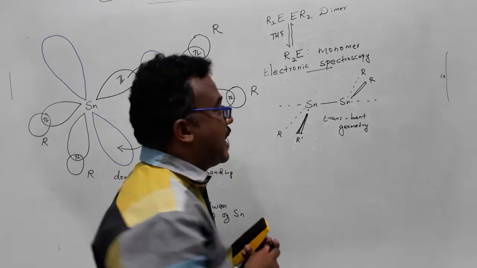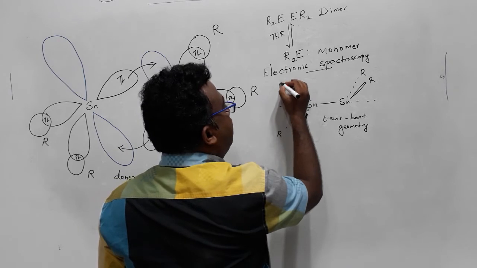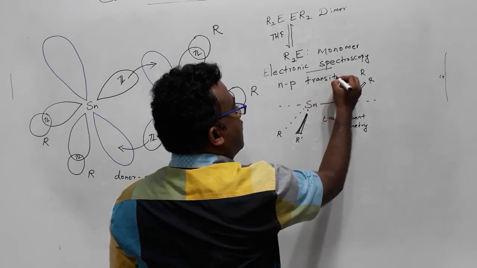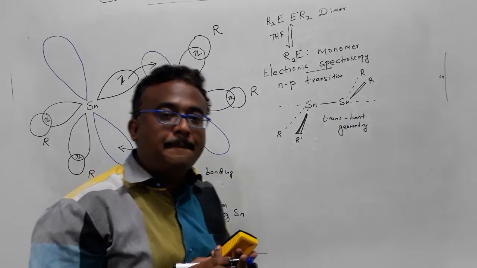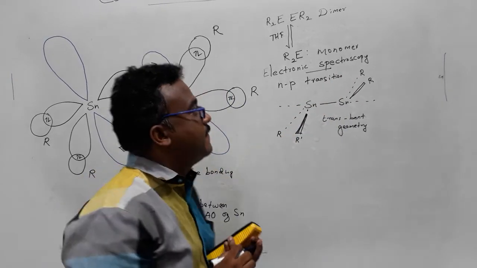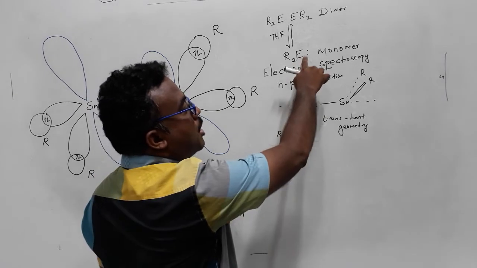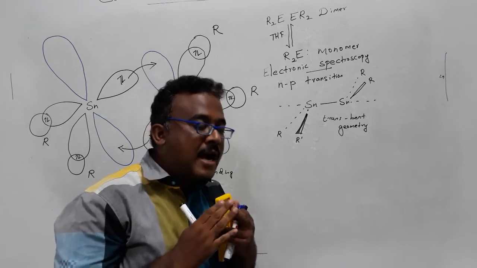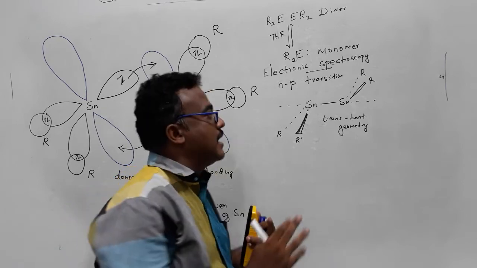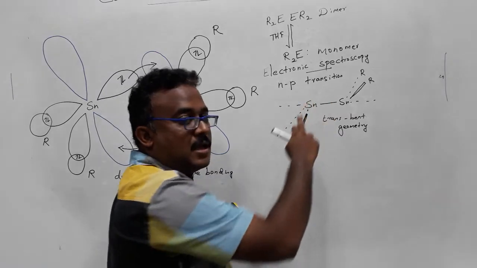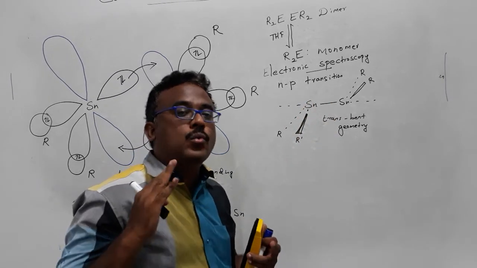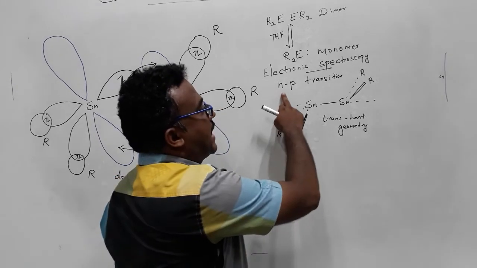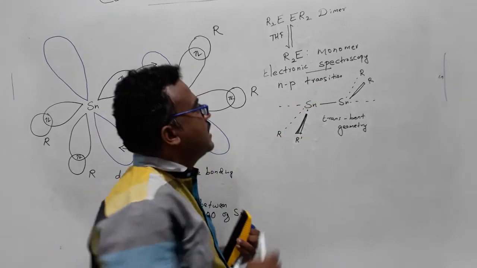If you are getting a peak due to an n to p transition, then you can confirm that your compound is a monomer in solution. In case you are not getting any n to p transition, then you can confirm that your molecule exists as a dimer in solution. What is the meaning of n to p transition? You can see that.